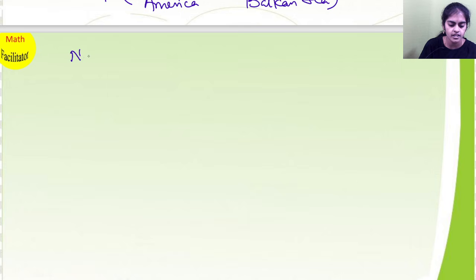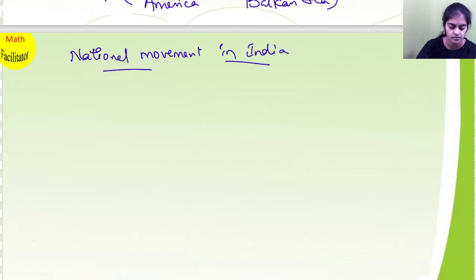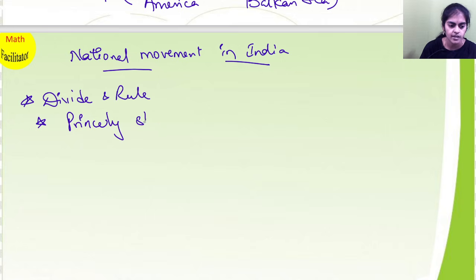Now next, national movement in India, partition and independence. Here again, all the movements. You should have an idea of all the movements, like what the Quit India movement is, what the divide and rule policy is, and what the princely states are which did not join India. Very important, princely states which did not join India.